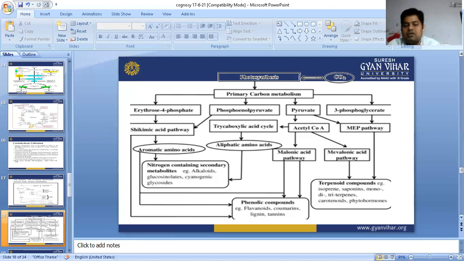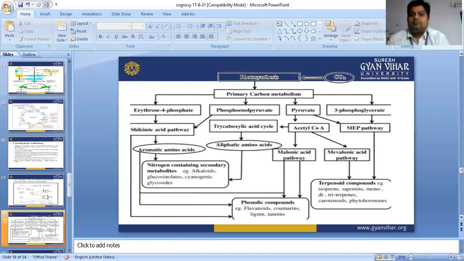Aliphatic amino acids again synthesize alkaloids, glucosinolates, and cyanogenic glycosides. From pyruvate, acetyl coenzyme A, and malonic acid, they form phenolic compounds, flavonoids, coumarin, lignan, and tannins.